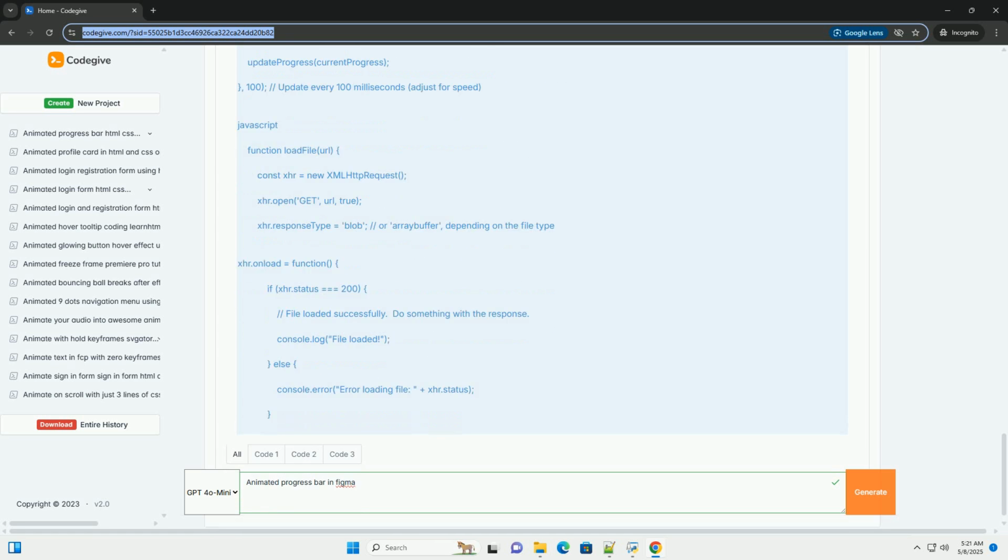The width is initially set to 0%, and JavaScript will update it to animate the bar. The JavaScript code dynamically updates the width of the progress fill element using setInterval. Progress text is also updated to reflect the percentage.